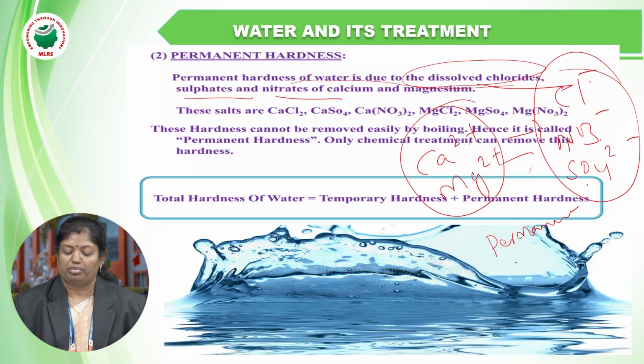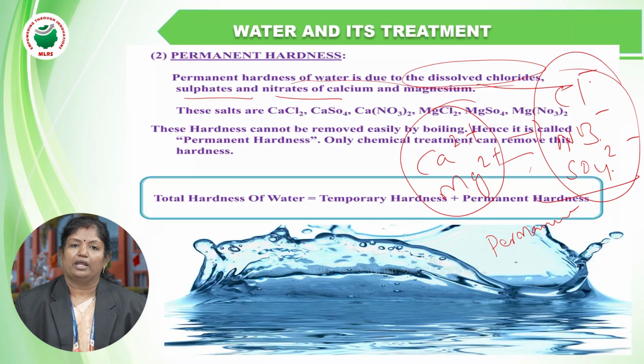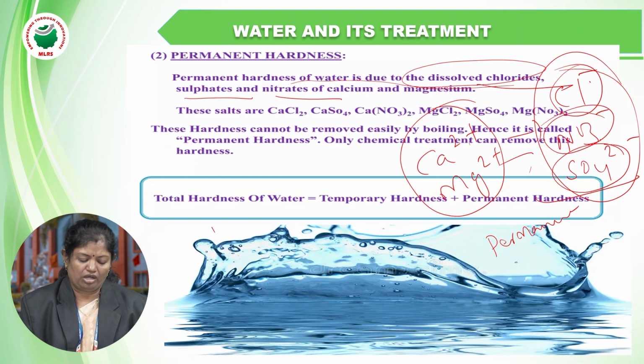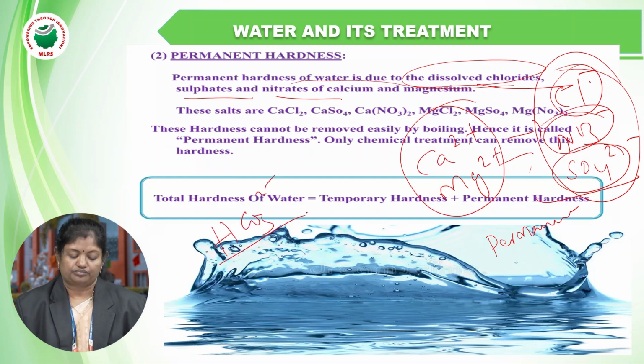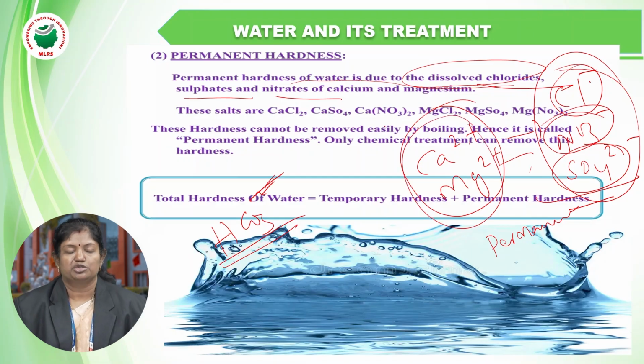Now see the difference between temporary and permanent. In both cases the cation is the same; just a change in the anion makes the difference in the hardness. If chloride, nitrate and sulfates are present in the water, that makes permanent hardness, whereas bicarbonate, HCO3 minus, makes the water temporarily hard. So this is temporary hardness and this is permanent hardness, and both are calcium and magnesium salts only.